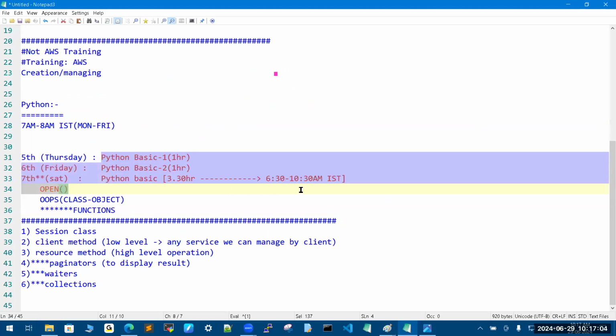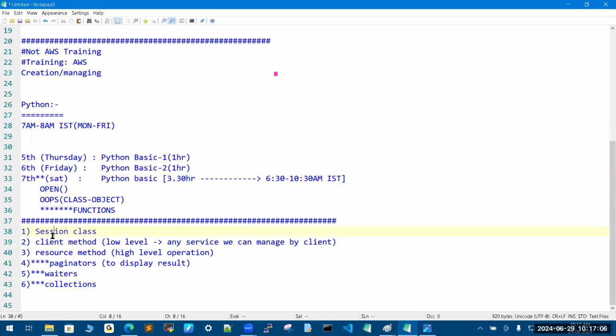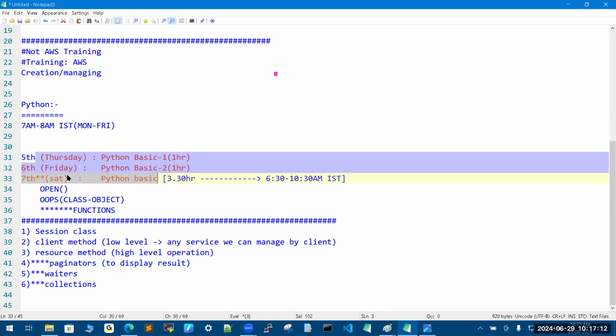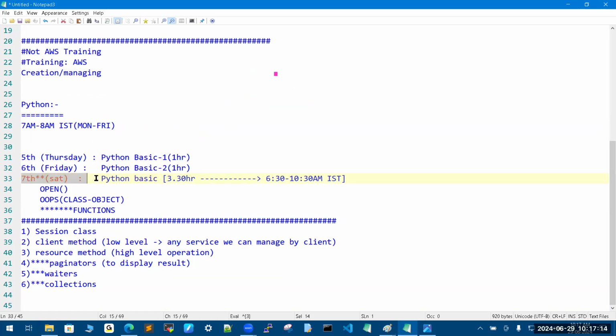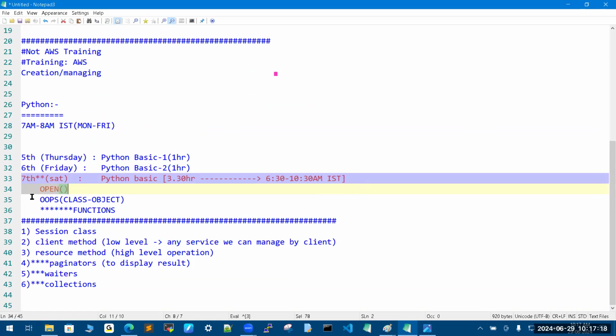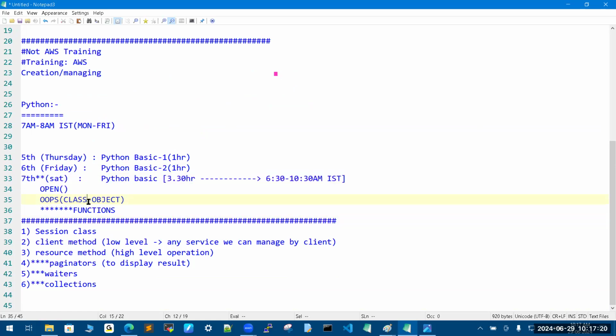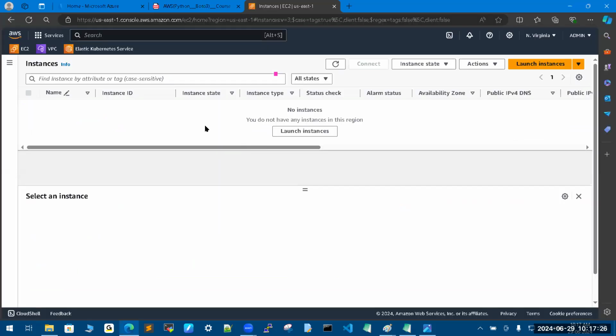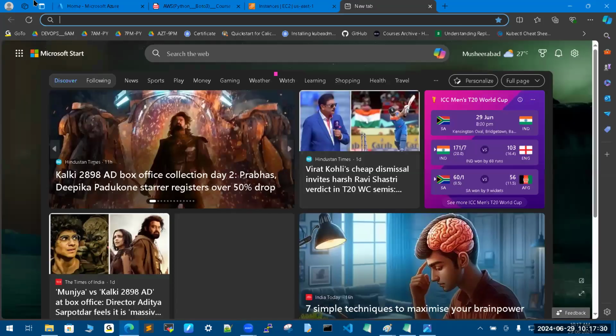I will cover whatever is required for our boto3 module to manage the AWS cloud end to end. But especially this line number 33 session is important. The 7th July session is very, very important. Here I am going to cover loops and functions. Functions are a key factor. Example, sir, I want to create some images, I want to create a VM. Definitely, we need not memorize anything.